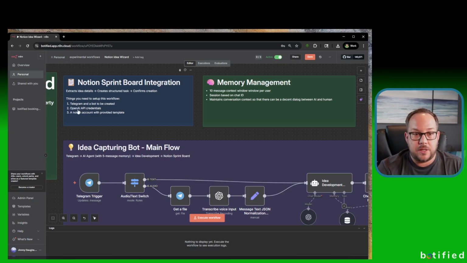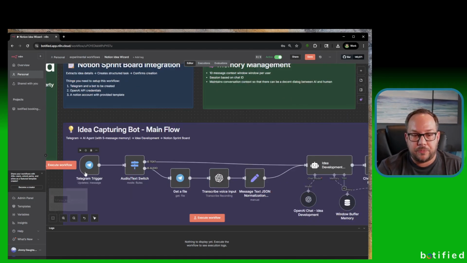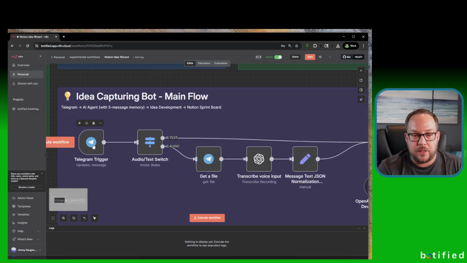Number 2 is you're going to need the OpenAI API credentials, or you'll need some kind of large language model credentials. This I will not walk through. There's a ton of videos on this, so you can figure that out. And then lastly, a Notion account with the provided template. So we will walk through how the Notion template is set up and how we are connected to that through this workflow. So the first thing we start with is a Telegram trigger.